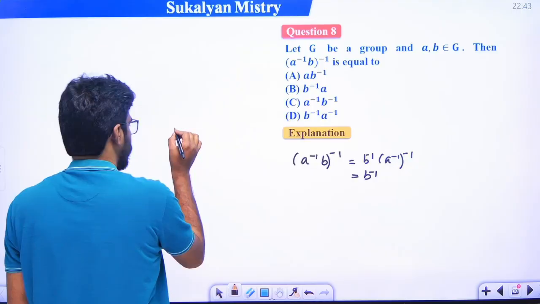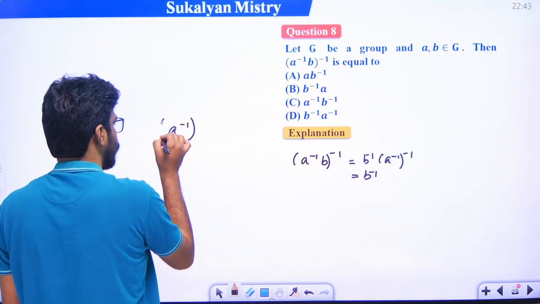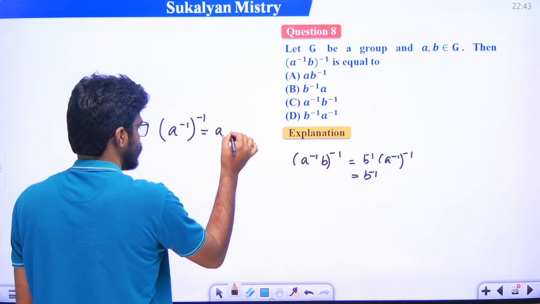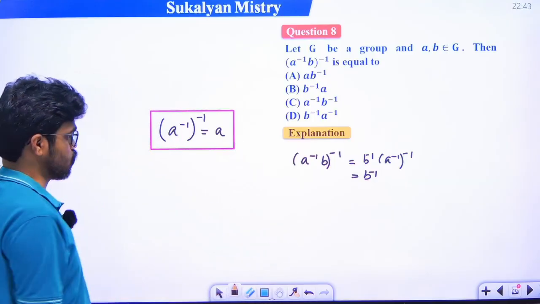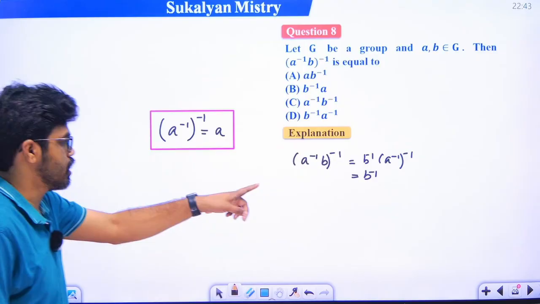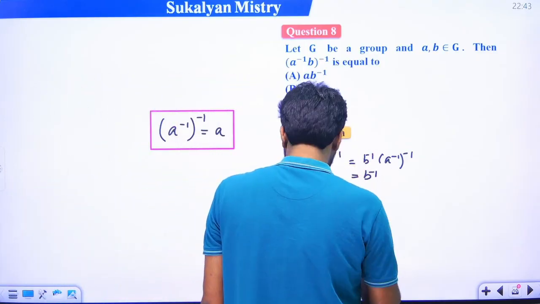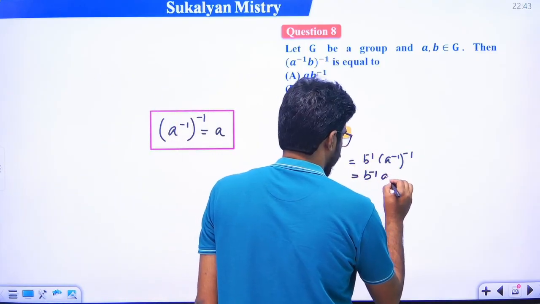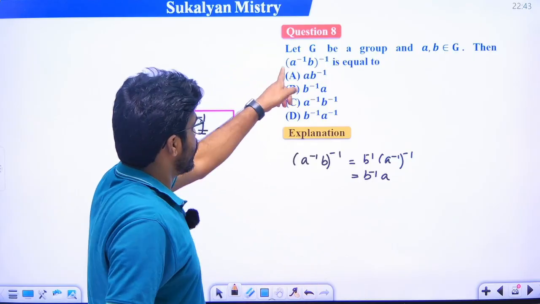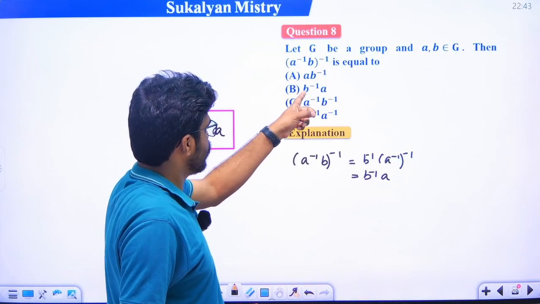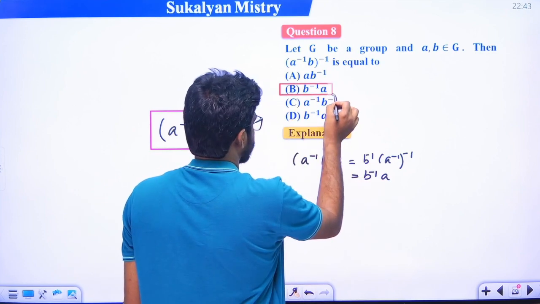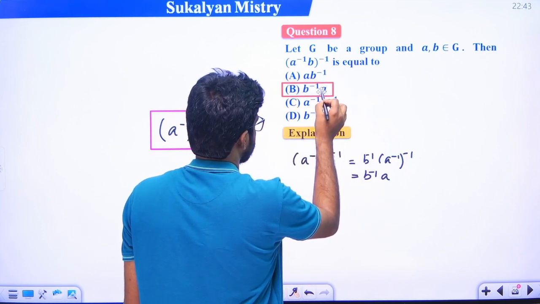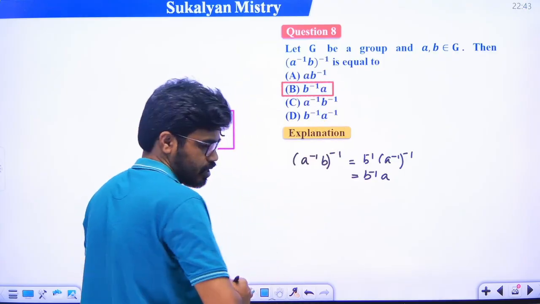We know this property, (a inverse) whole inverse is simply a, a basic property of groups. So this will be simply a, okay. So (a inverse b) whole inverse will be b inverse a, so option B is the correct answer, ঠিক আছে, okay, right,